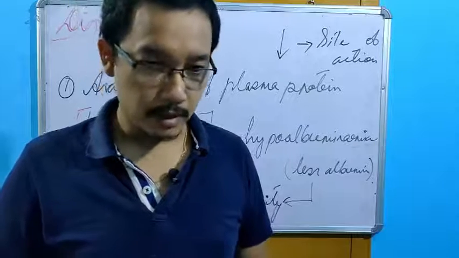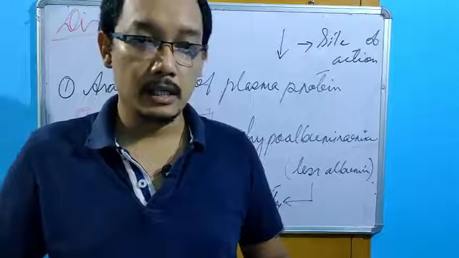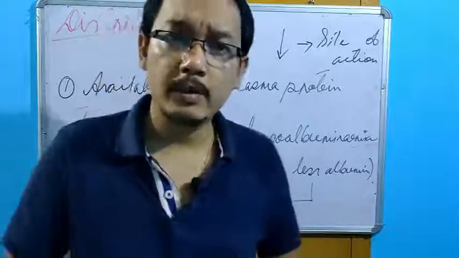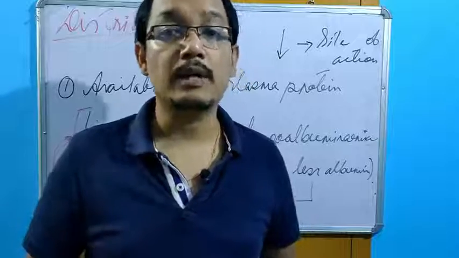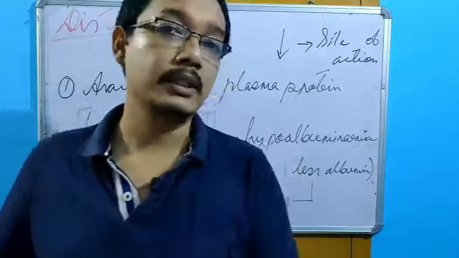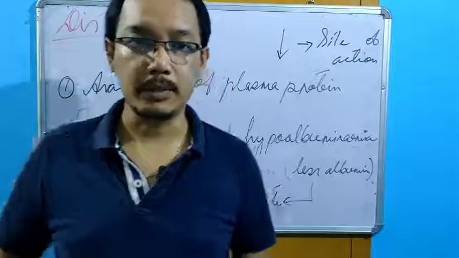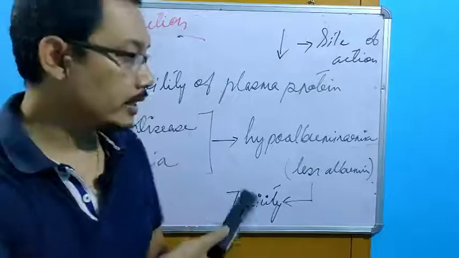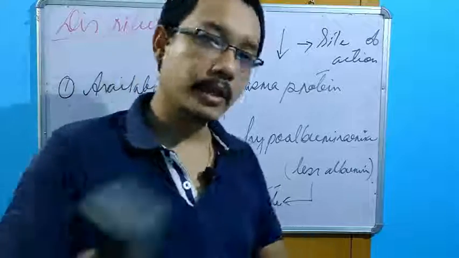Okay? If alpha-1 acid glycoprotein is increased, binding of certain drugs will be increased. For example, quinidine and propranolol are mainly bound to alpha-1 acid glycoprotein. So what will happen? The effect will be less. I'm not writing here, so whatever I am telling you, you can just note it down.